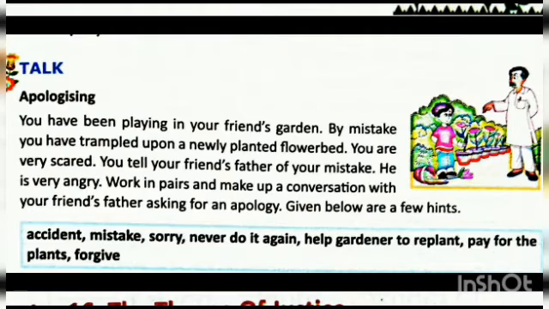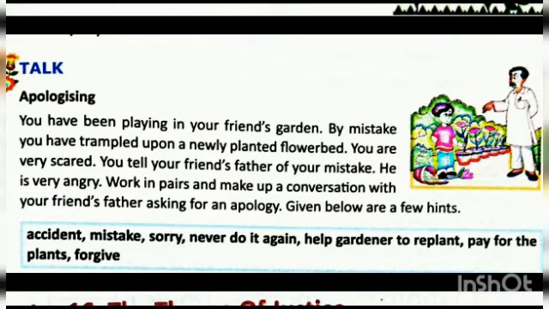So, here in the paragraph, it is being said that by mistake you have trampled upon a newly planted flower bed. And where have you done this mistake? In your friend's house. So, you have to go and tell your friend's father about your mistake and you have to apologize. You have to say sorry. Few hints are given. You have to work in pairs. So, to work in pair, you may select any of your family member.